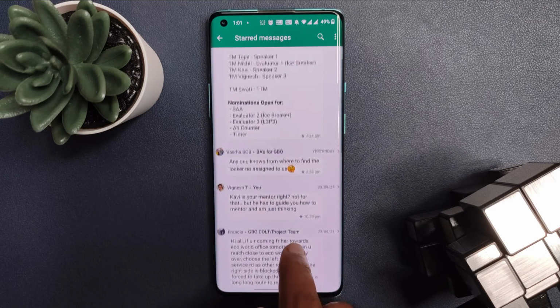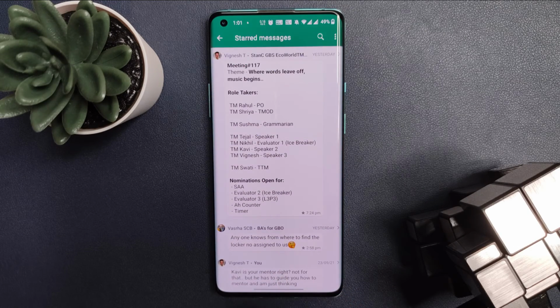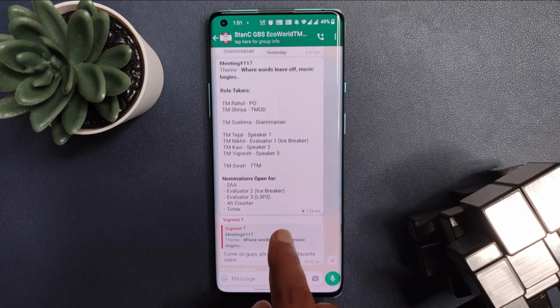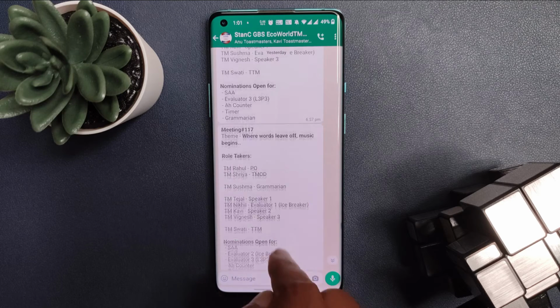Just as an example, you could use this to remember all the things you need to get done, and if you click on one of those stars there, it will take you back to that point in the conversation to give you some context.